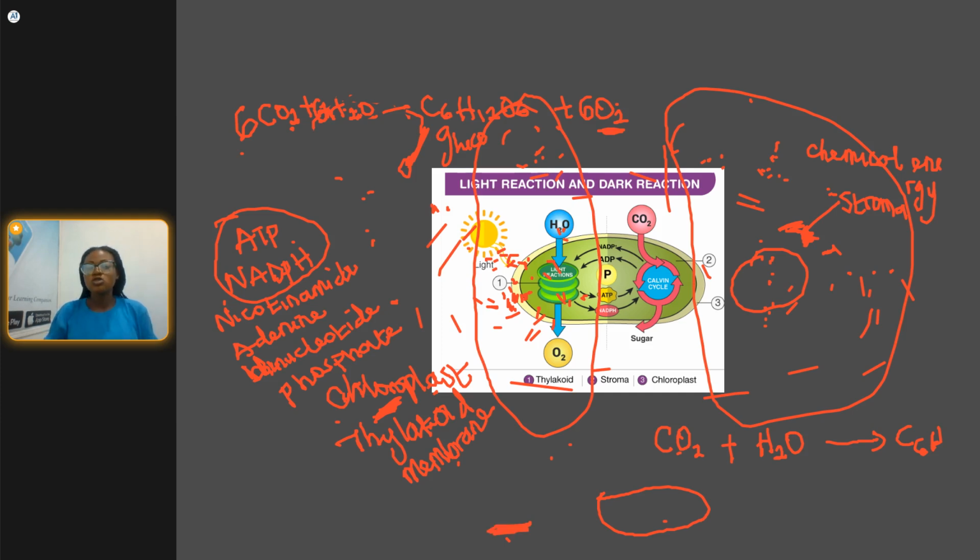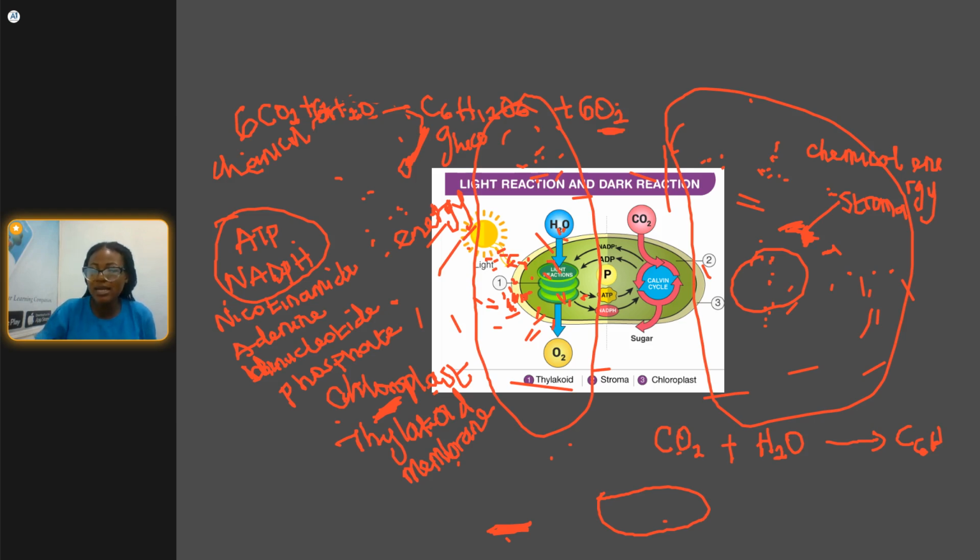This is thylakoid. So when it occurs, it breaks down the water molecule. So when it breaks down this water molecule, in the presence of light, it converts the light energy. Don't forget, the energy that is being gotten from the sun is light energy. So light energy is then converted to what we call chemical energy, so that the dark reaction can get energy to perform their own activities during the night.